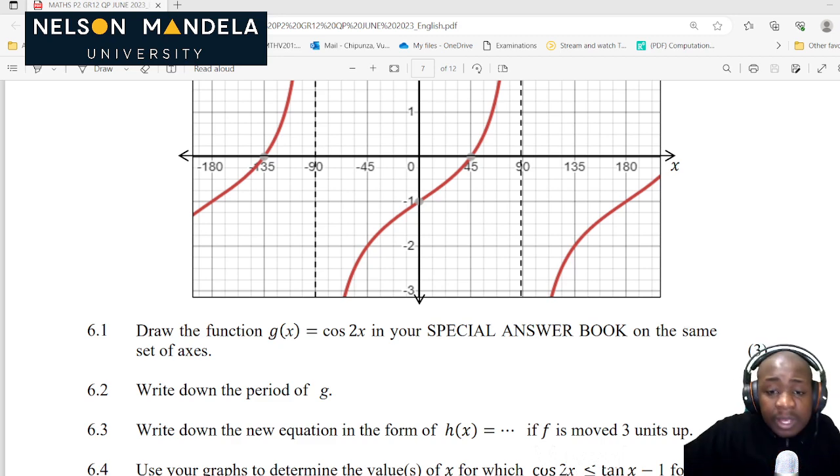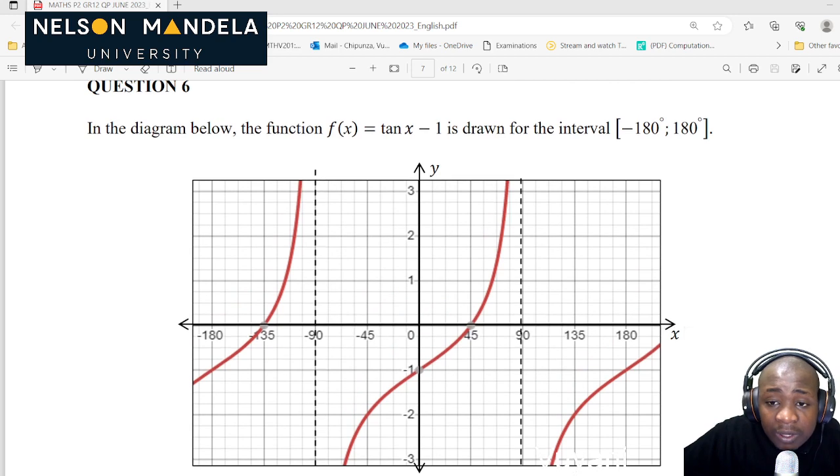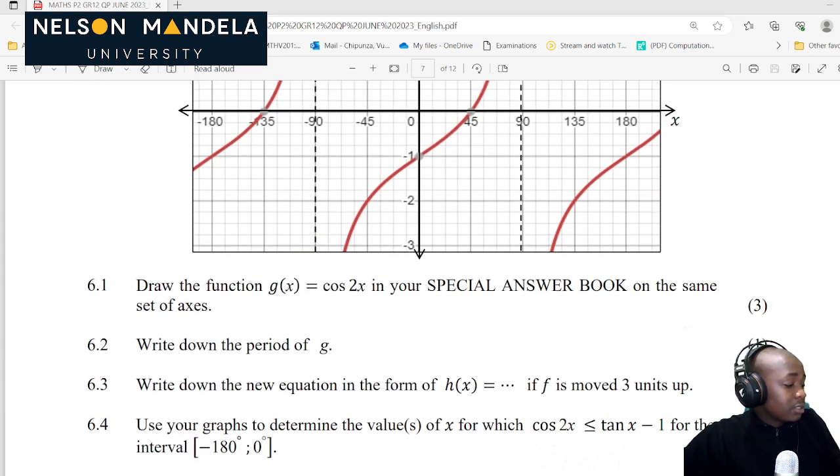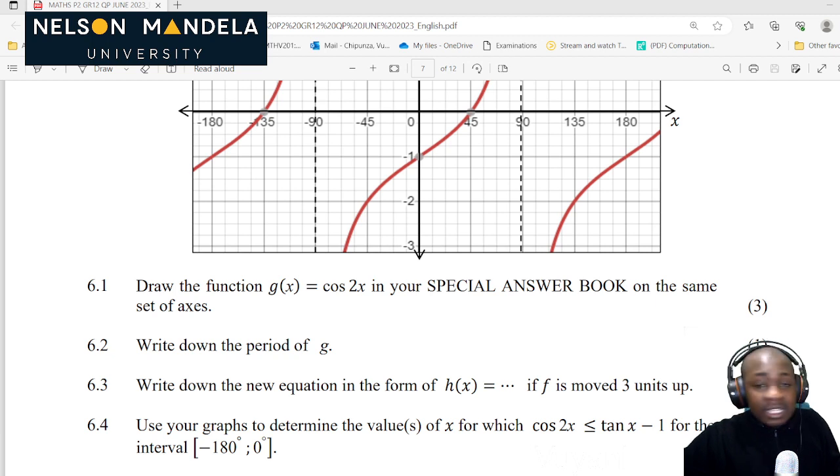Where is our function starting? Our function starts from negative 180, so when it's written start, you write negative 180. When it's written end, your function ends at 180 as well.